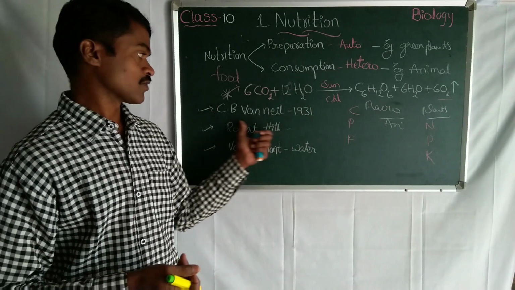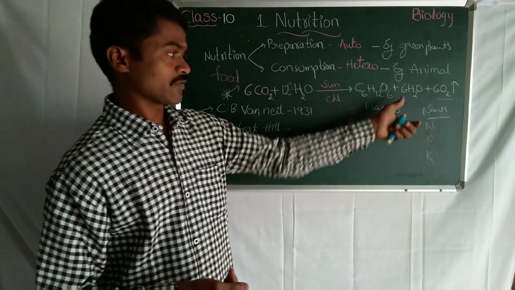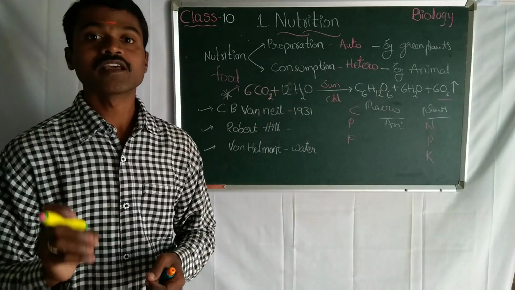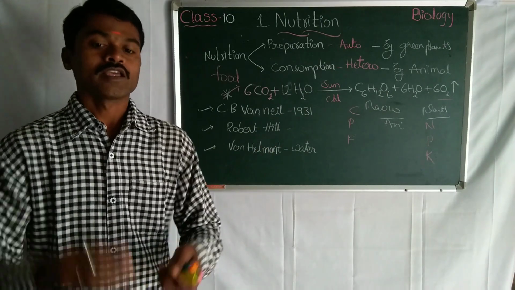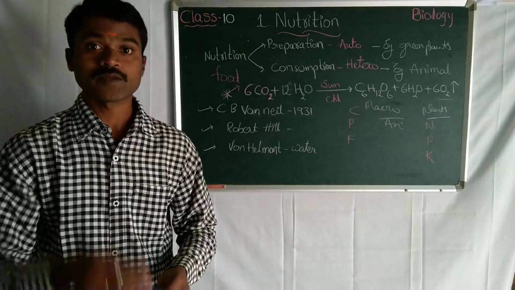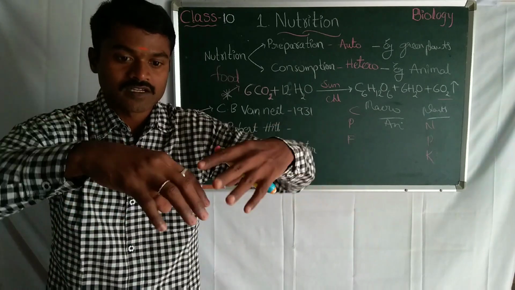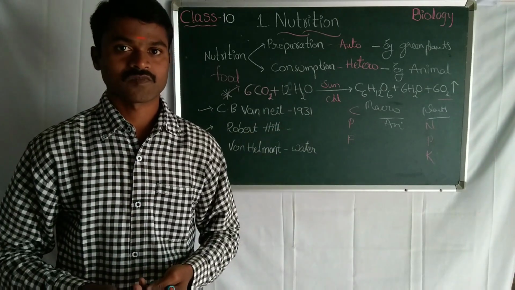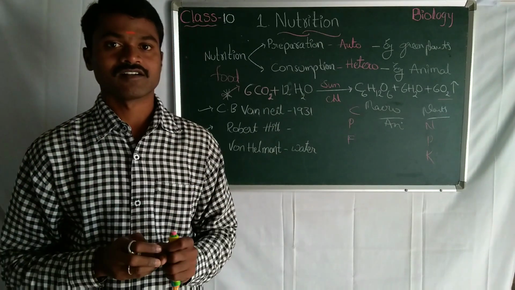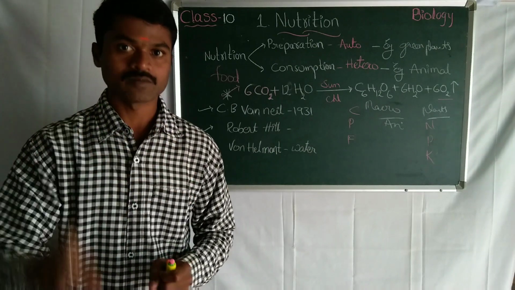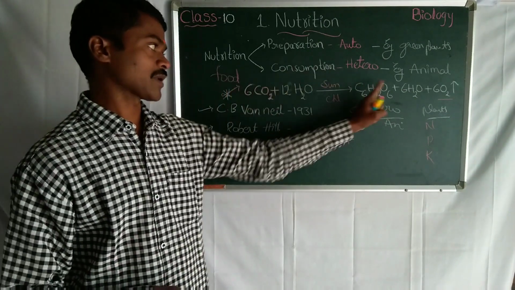This is by Van Niel in 1931. C.B. Van Niel. Now this is a perfect equation given by Robert Hill. He researched on photosensitive bacteria. How? He passed a beam of light into the water. When he passed that beam of light into the water, so many microorganisms gathered near the light. These are called photosensitive bacteria. This photosensitive aquatic bacteria released oxygen. Now the equation is reproposed like this.